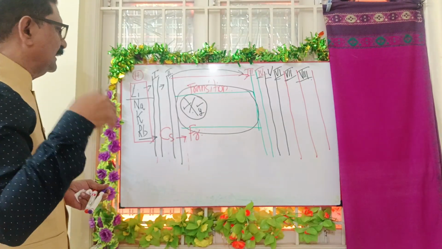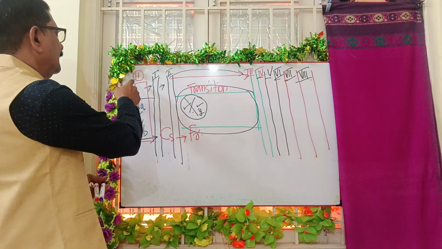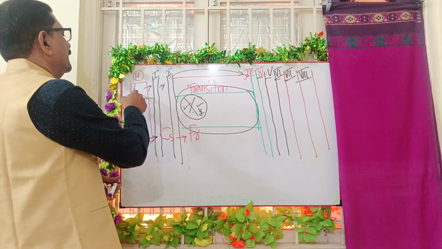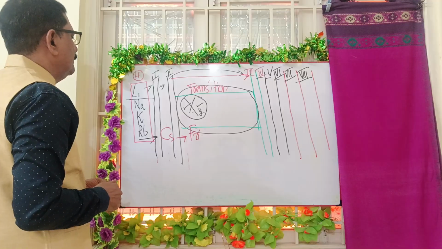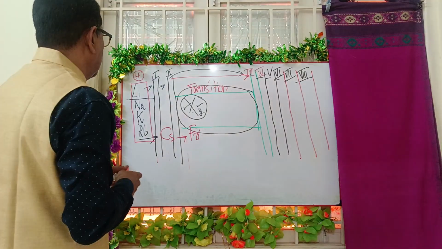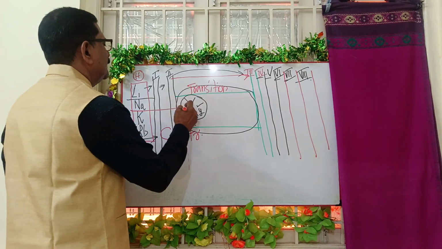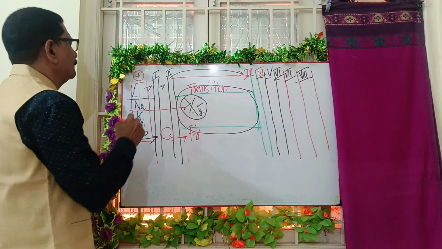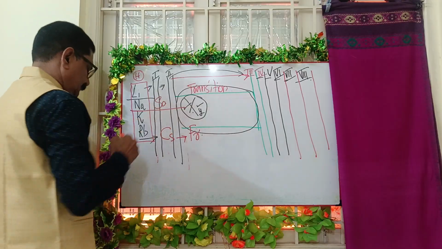Lithium: because there is another L, they have taken the first L and the second letter. Lithium, sodium, potassium. But here you find a difficulty. Sometimes you have a question. Even though it is sodium, it should have been SO.